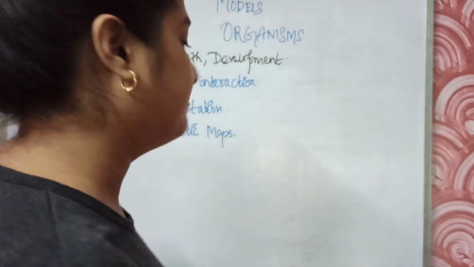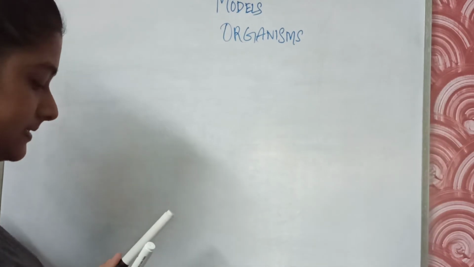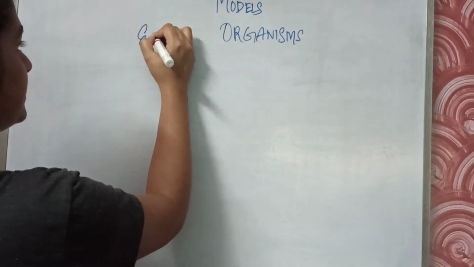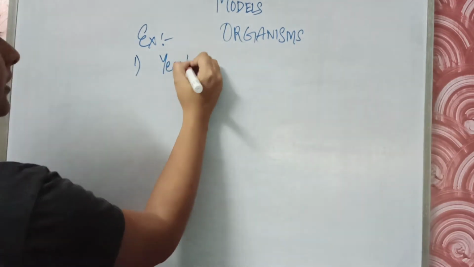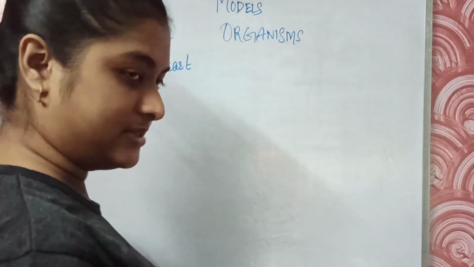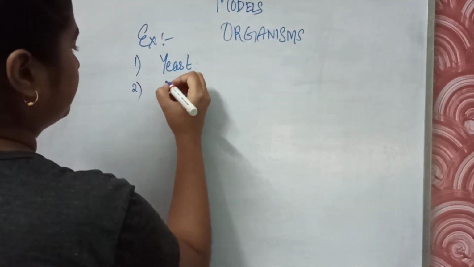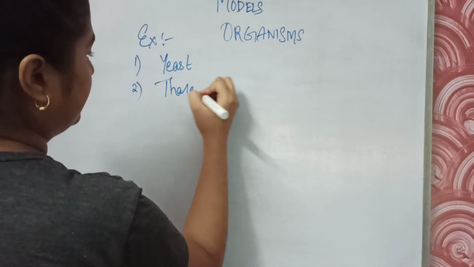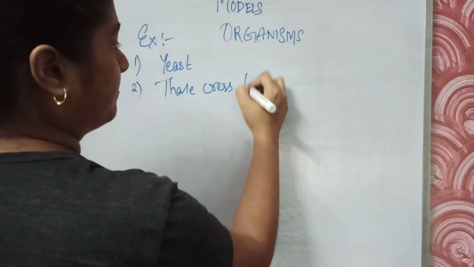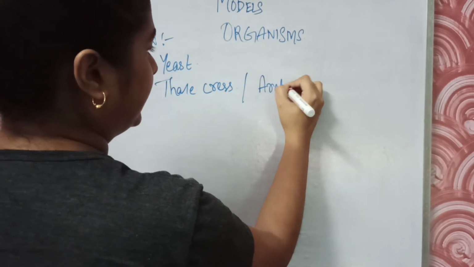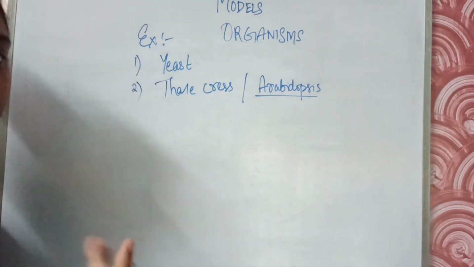Now, a few examples of model organisms. Number 1, yeast. We have chosen yeast, Saccharomyces cerevisiae, as a model organism. Then we have Arabidopsis thaliana, which is the model organism for plants.